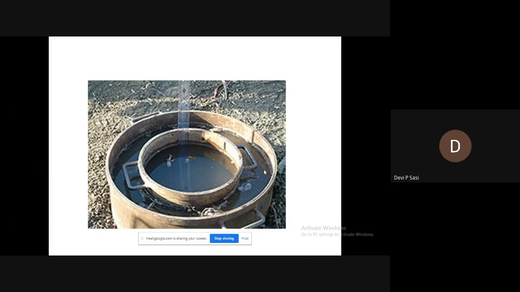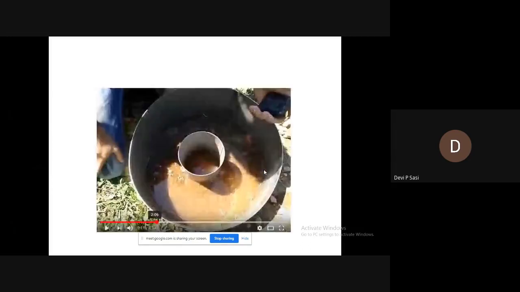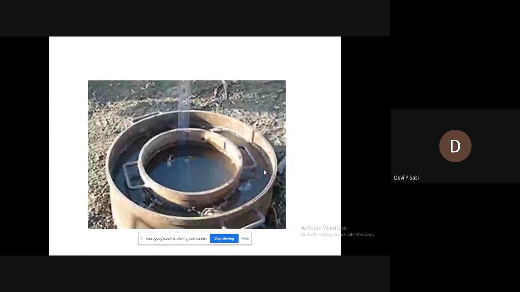The rings are placed with their lower edges a few centimeters below ground and the upper portion projecting above the ground surface. A portion will stand projecting above the ground surface, but the lower edges are inside the ground. You can see the upper portion, the ground level, projecting above the ground surface.